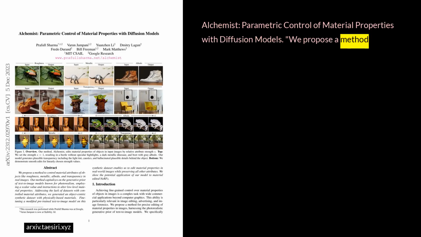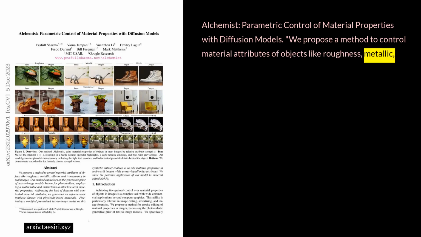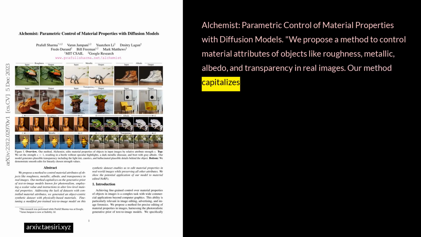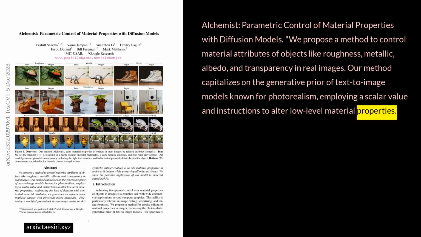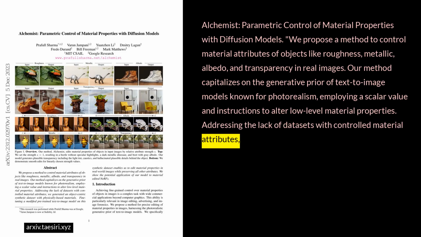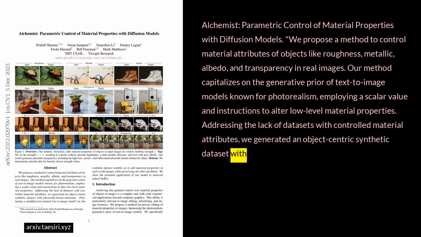Alchemist, parametric control of material properties with diffusion models. We propose a method to control material attributes of objects like roughness, metallic, albedo, and transparency in real images. Our method capitalizes on the generative prior of text-to-image models known for photorealism, employing a scalar value and instructions to alter low-level material properties.